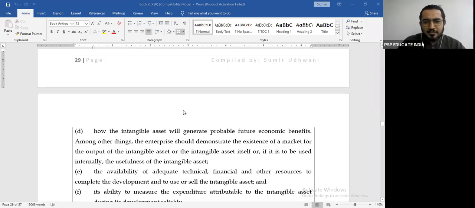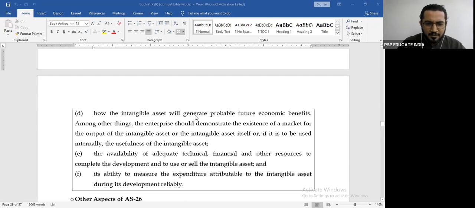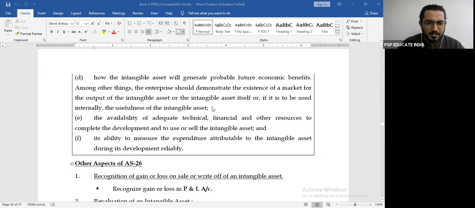How the intangible asset will generate probable future economic benefits, amongst other things, the enterprise should demonstrate the existence of a market for the output of an intangible asset or the intangible asset itself, or if it is to be used internally, its usefulness should be demonstrated. The availability of adequate technical, financial, and other resources to complete the development and to use or sell the intangible asset. The ability to measure the expenditure. So you should be able to measure the expenditure attributable to the intangible asset during its development reliably.